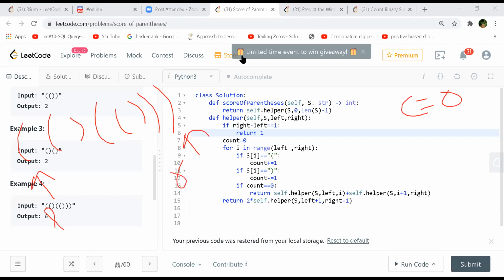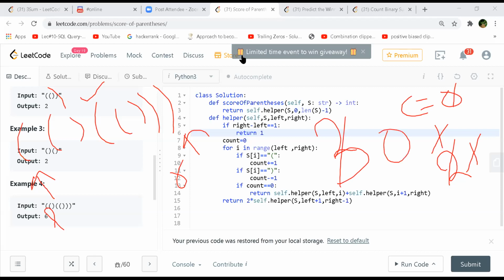Left is open, so you'll get 1 for it, right? Then this will become 2. Now this will again become 1 at this point. Now again you'll hit this, and it will go to 2. This will make it 3, and then they'll cancel and you'll reduce to 0, right?